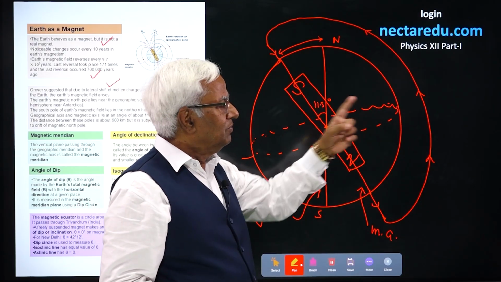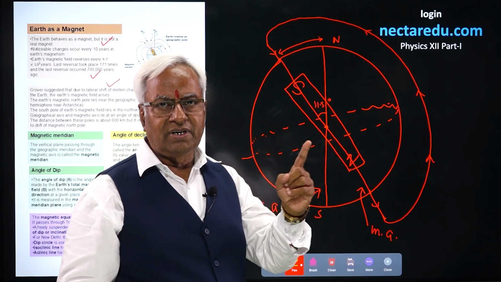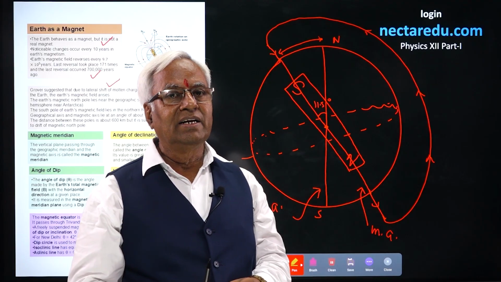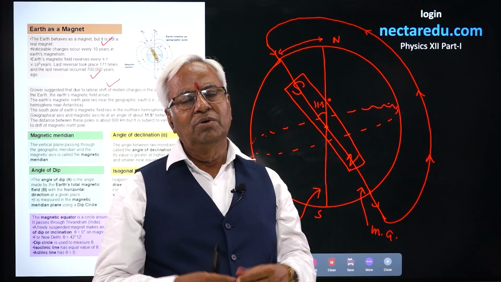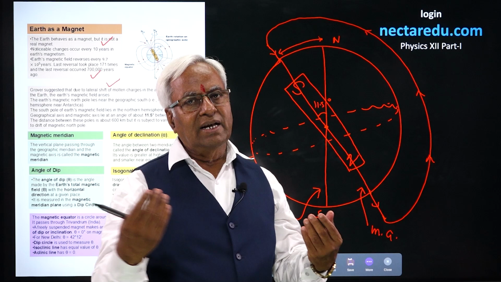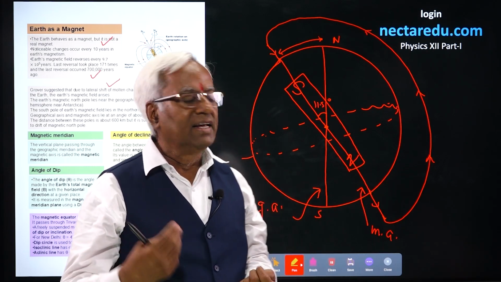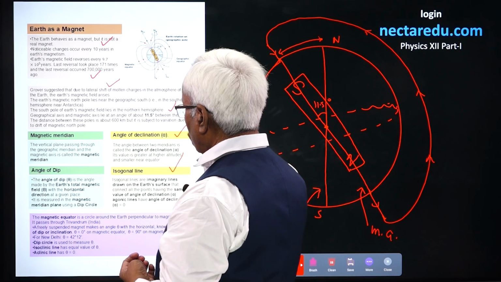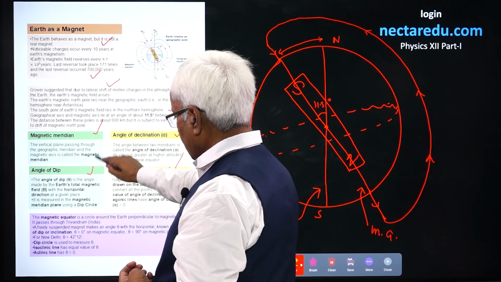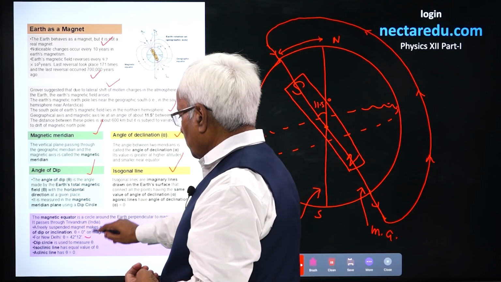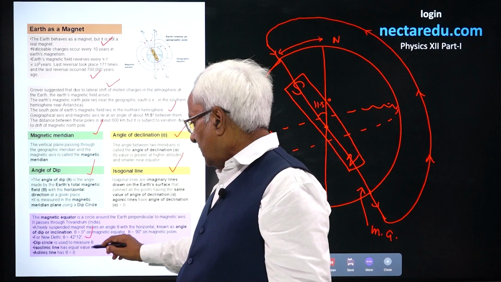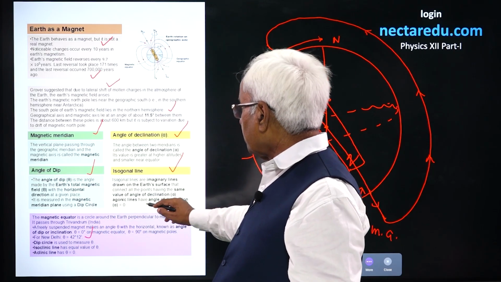Any virtual line you imagine having equal value of theta, we know as an isoclinic line, and if you consider the value theta 0, that line would be known as an aclinic line. So we have covered almost all the parts: magnetic meridian, angle of dip. You know, the value of theta for New Delhi is 42 degrees 12 minutes. Isoclinic, aclinic, we have covered every point.